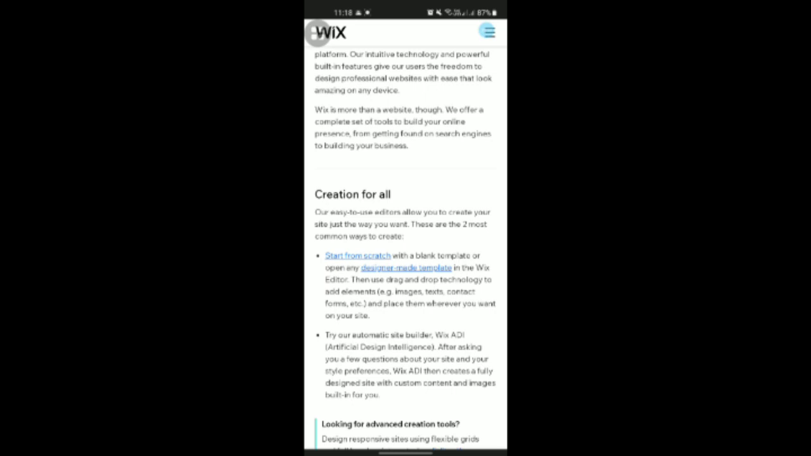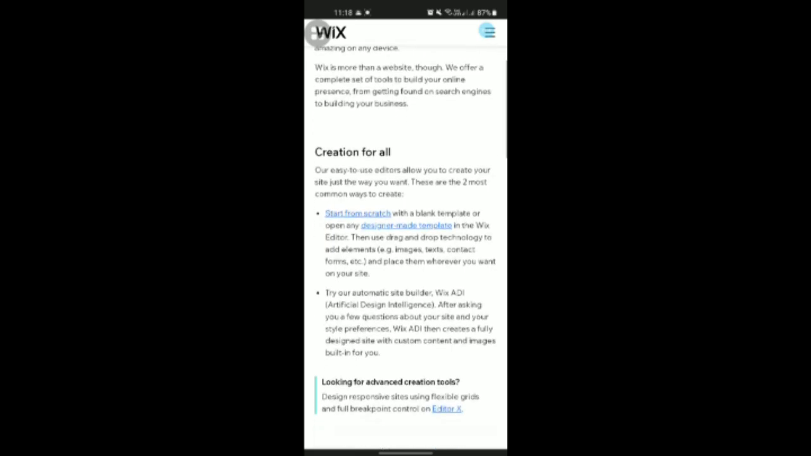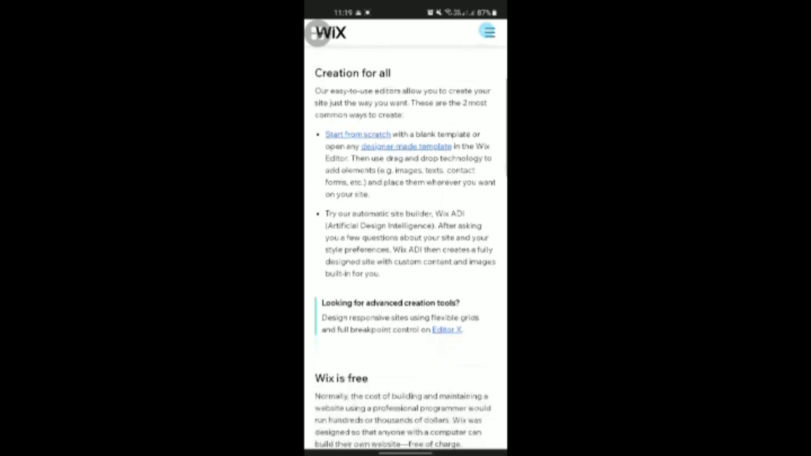Try our automatic site builder, Wix ADI, the artificial design intelligence. After asking you a few questions about your site and your style preferences, Wix ADI, meaning artificial design intelligence, then creates a fully designed site with custom content and images built in for you. Looking for advanced creation tools? Design a responsive site using flexible grids and full breakpoint control on Editor X.